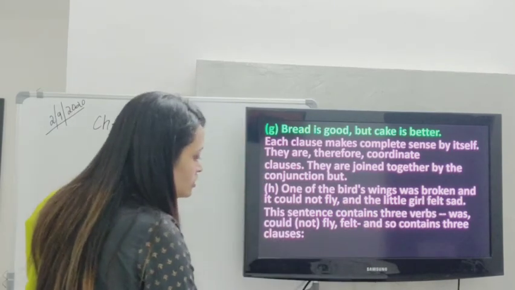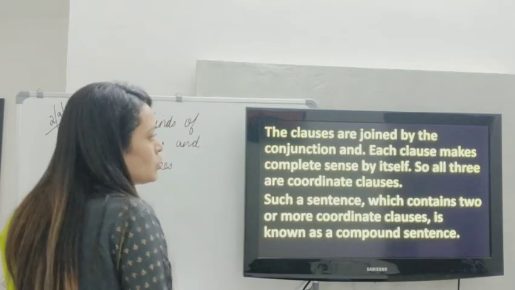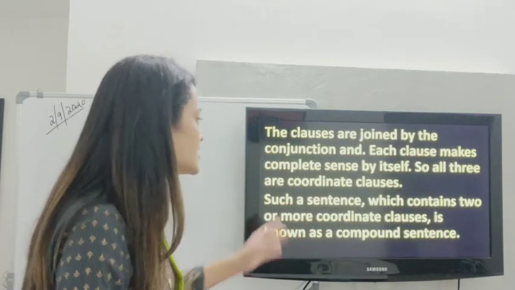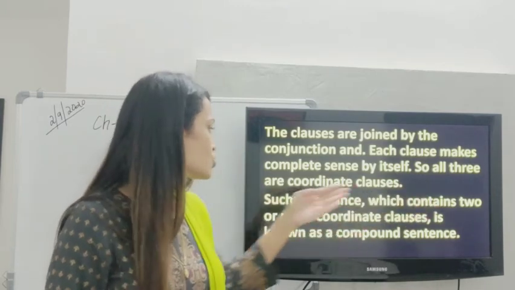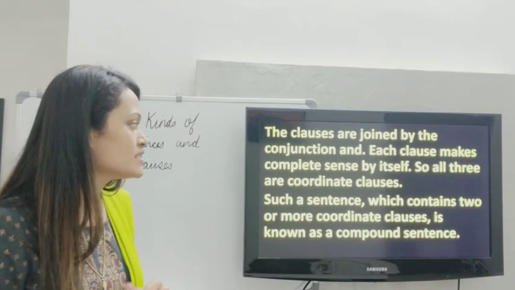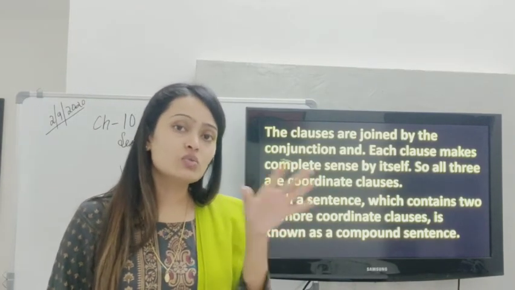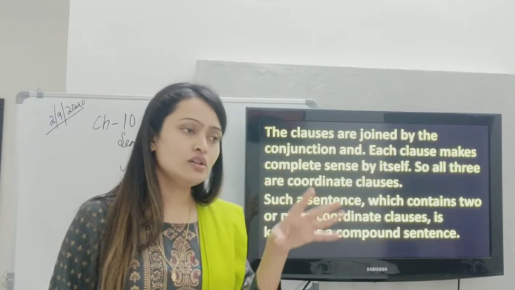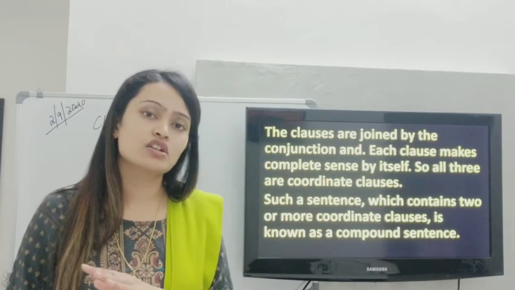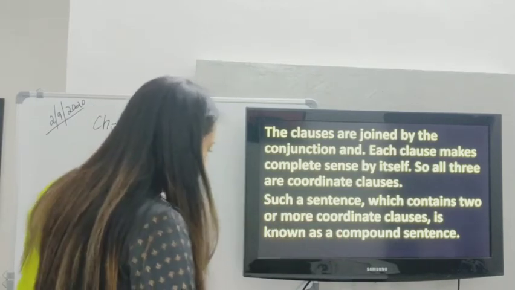So all the main clauses are getting connected with the conjunction and. Such a sentence which contains two or more coordinate clauses is known as compound sentence. So when you have coordinate clauses, equal status clauses, equally important main clauses, then probably it is a compound sentence.